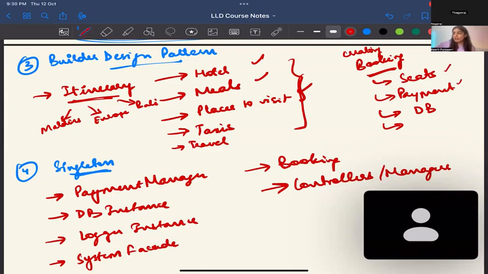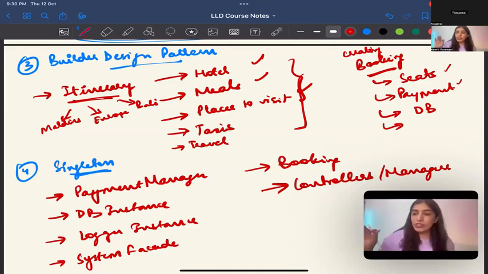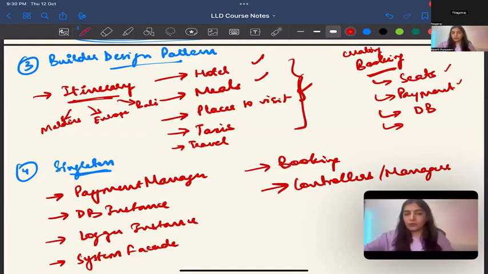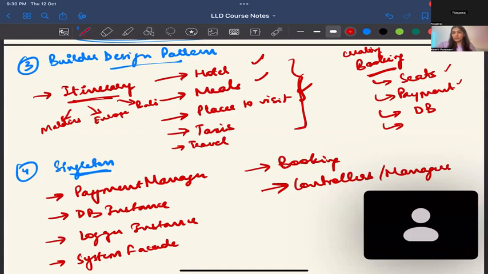So basically, it depends upon the scope of the object you're treating, right? For example, itinerary and booking are bigger objects that will comprise your smaller objects. So booking will have seats, payments. But when you're talking about builder, we have to talk about creational, not about the structure. Yeah, so when I'm creating a booking, I always have to add seats to the attributes, right? So don't you think booking would have made more sense? Like if we are building the seats, seats of trains, seats of taxis, buses.